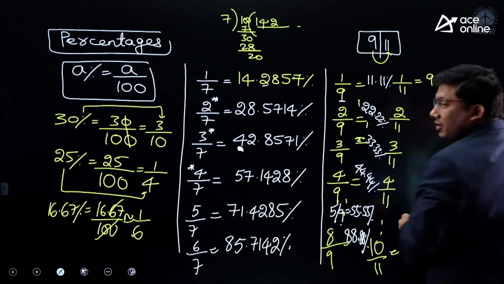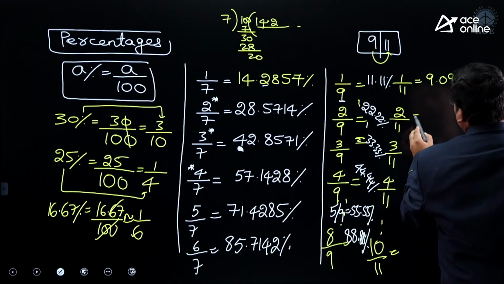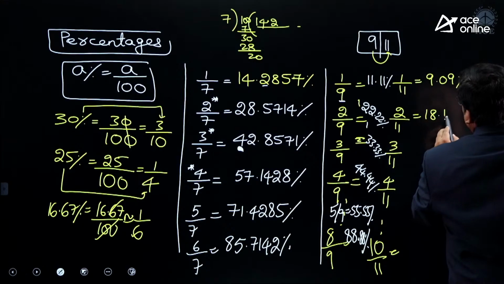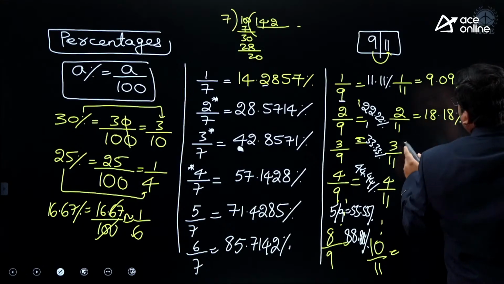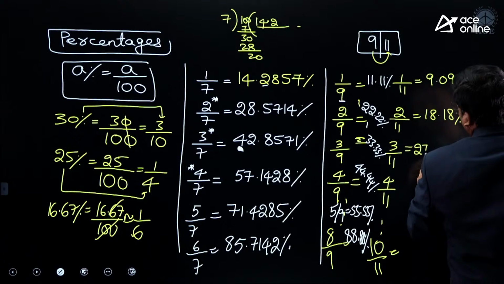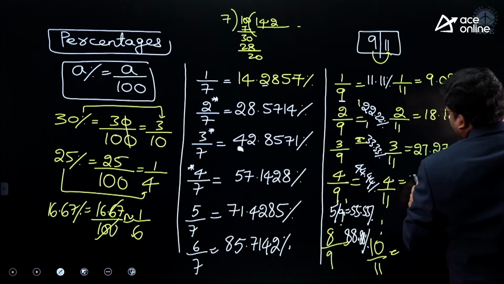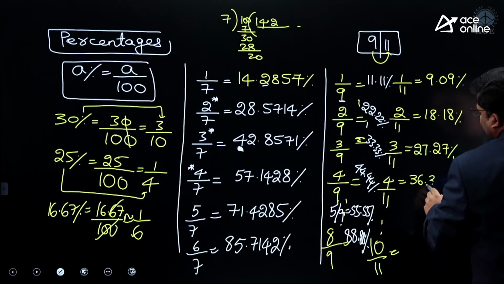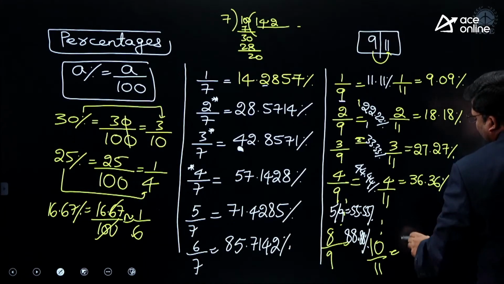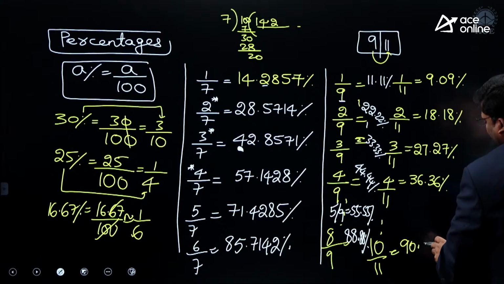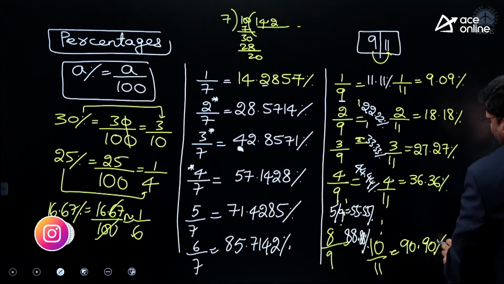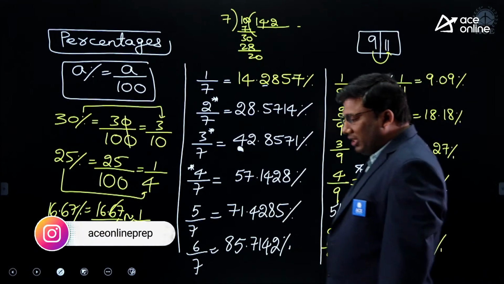1 nines are 9. 2 by 11, 2 times 9, it is 18.18. 3 times 9, 27.27. 4 times 9, 36.36. 10 times 9, it is 90.90.